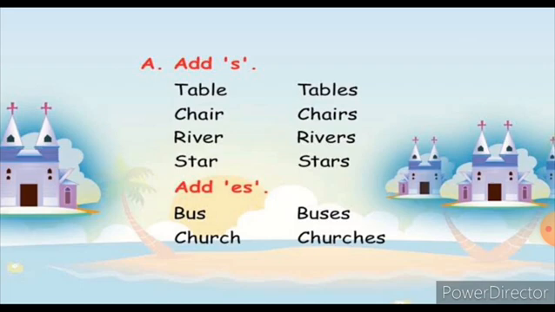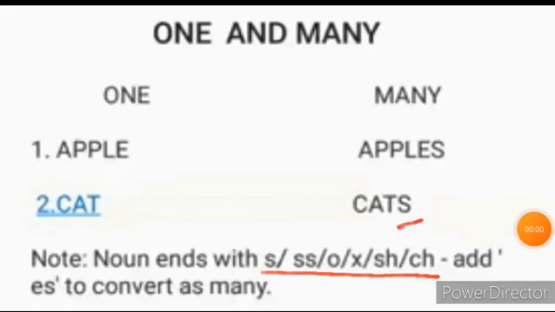Here, so many examples have been given. For these examples, to convert into many, we have to add the letter S for a few words and ES for a few words. So now let's learn where to apply S to make it into the plural form and where to add ES to make it into the plural form, or you can say as many. Look at this carefully, children. Before entering into our course book, let's learn this thoroughly.